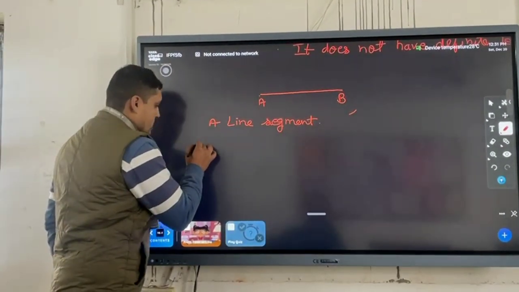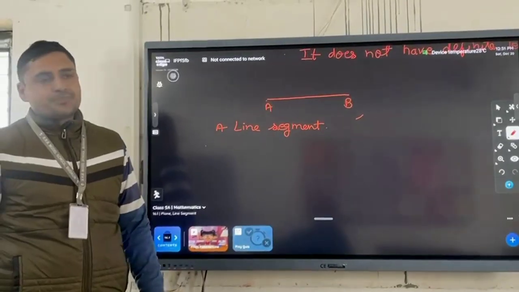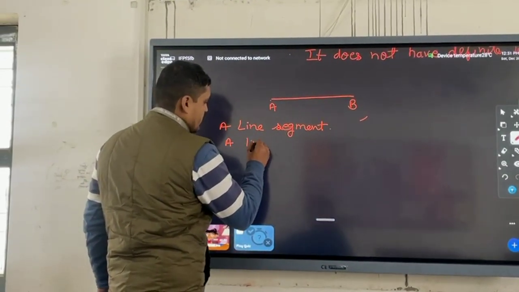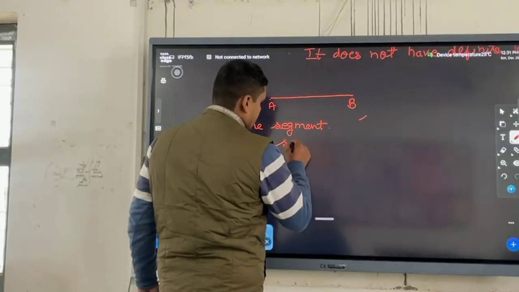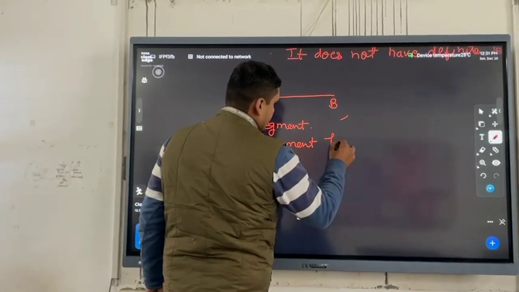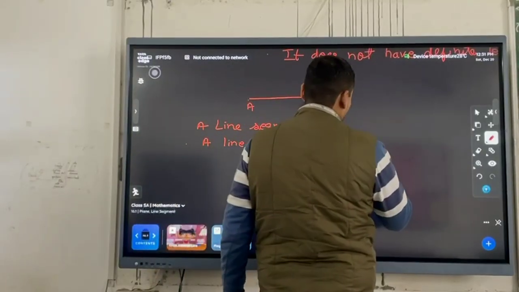Now we will know the properties of a line segment. A line segment has two endpoints.